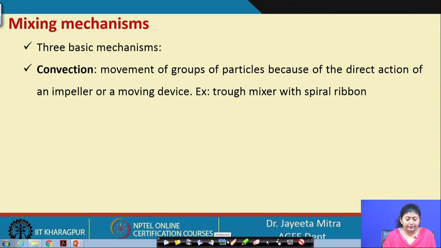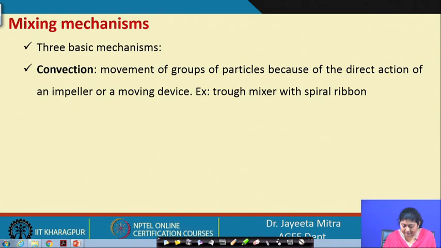That means a group or section of the particles is moving towards another section in the front because of the spiral action of the ribbon. The material is conveyed from one location to the other, and thereby this process is continuously performed. This is called convection mixing.